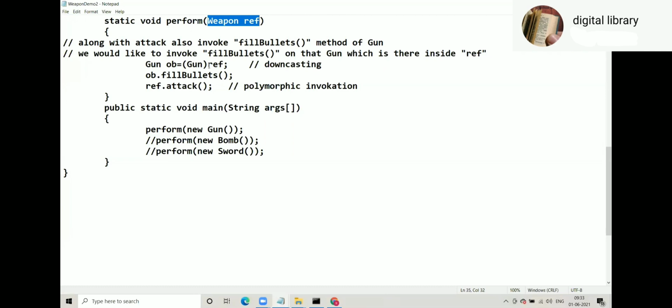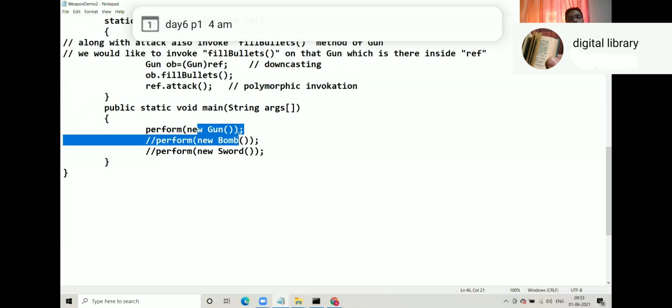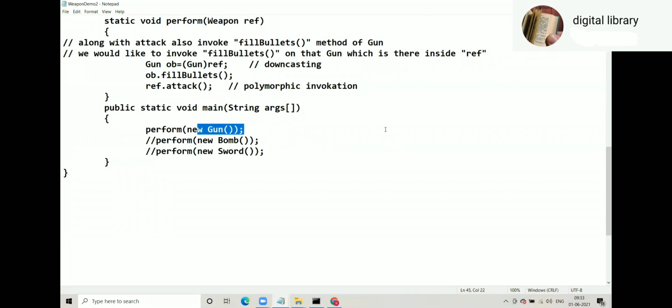Gun OB is equal to ref. So what does that mean? This gun will be passed to ref. And this ref you convert to gun, downcast, parent to child. So OB will refer to that object where ref refers to. And exactly on that object you are calling fill bullets. So in short, attack and fill bullets, both the methods are called on the same object. Which object? The one which you are passing from main. Look at the code once again.